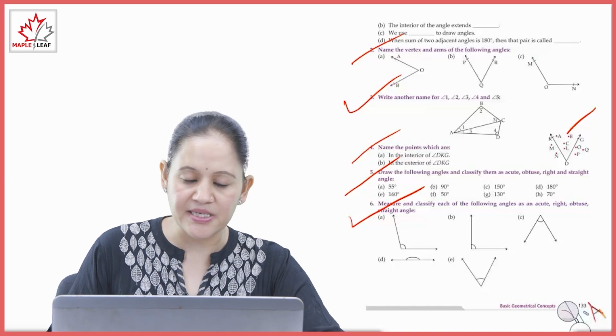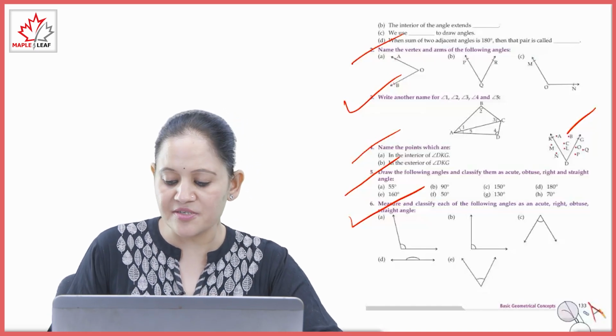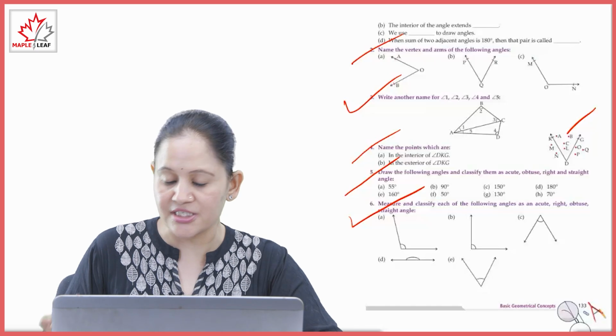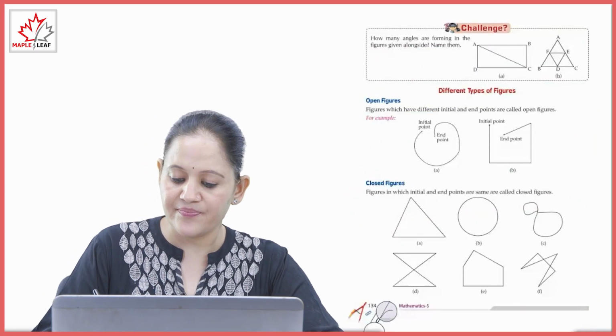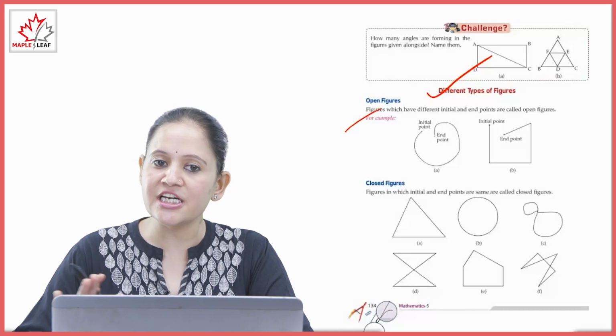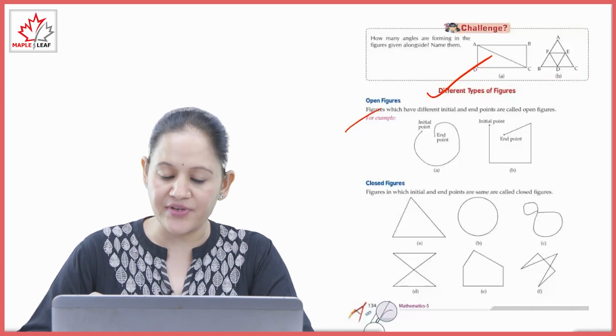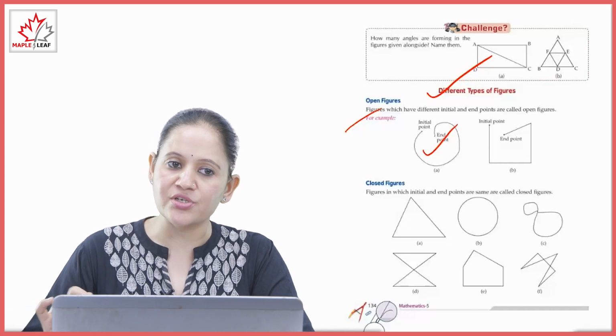This is an obtuse angle because it is more than 90 degree, you can see in the picture. And what is the measurement? You have to write it using protractor. Next is different types of figures. First is open figure. Figures which have different initial and end point, they are called open figure, like this. This has different initial and end point, so it is open figure.